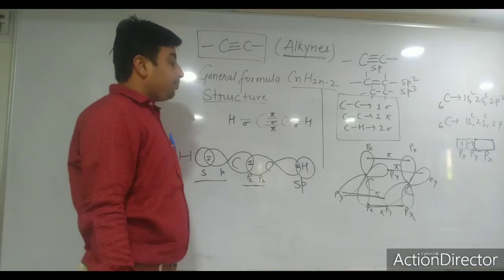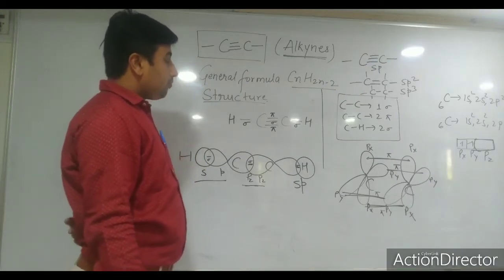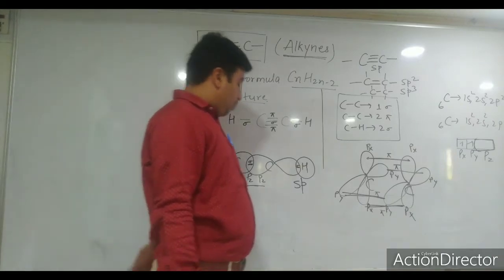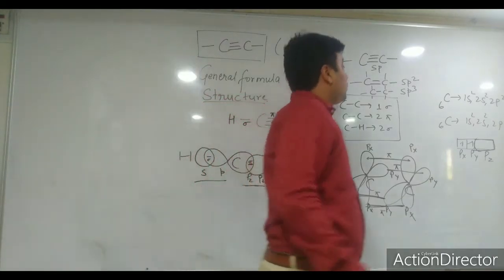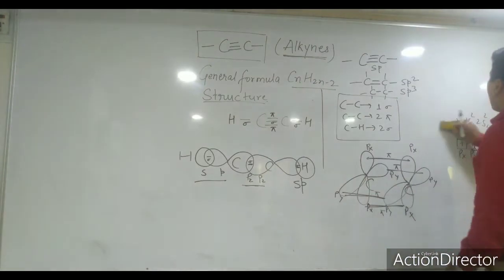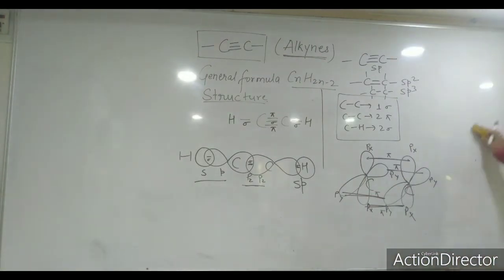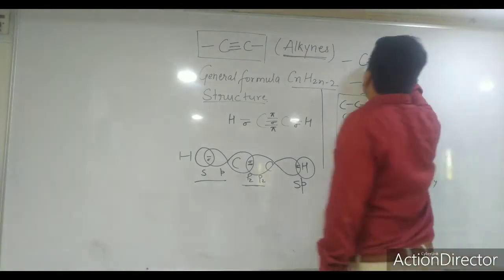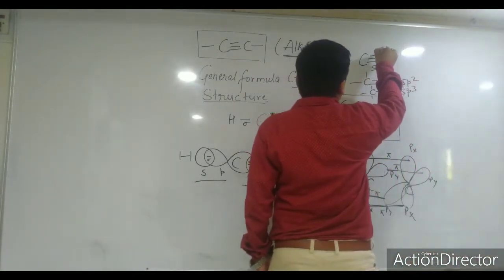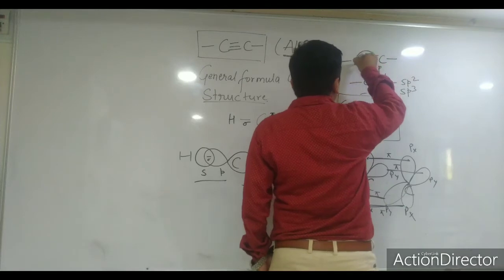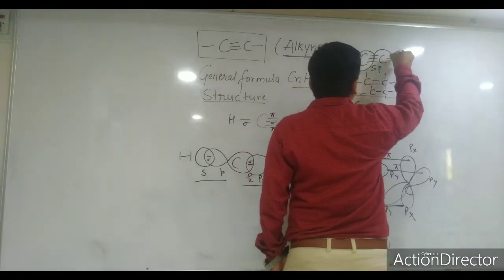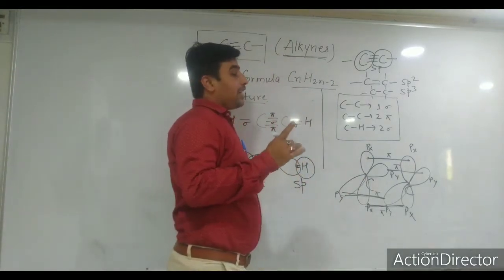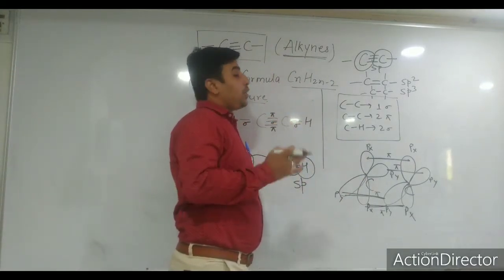One more thing I would like to say here: if you talk about bond enthalpy, between the carbon and carbon atoms, just suppose here this and this, the bond length will be shorter, which means it is closer to the nucleus.